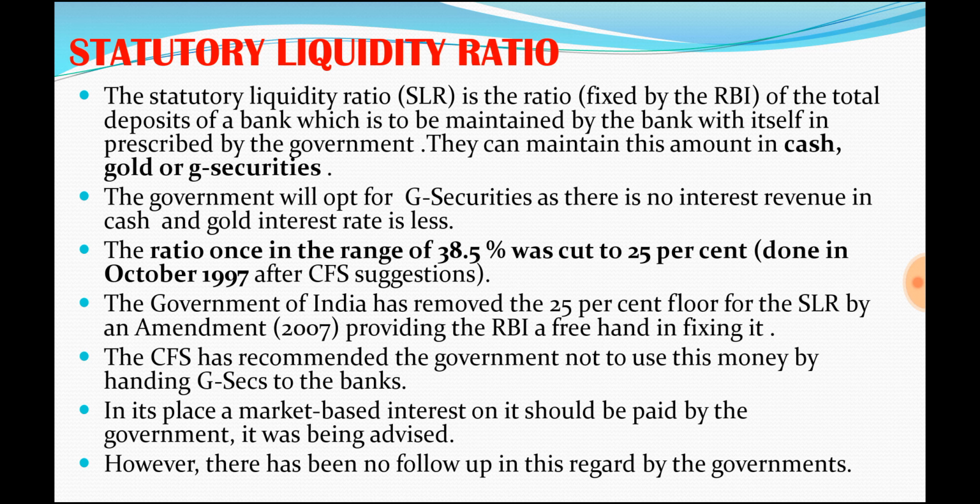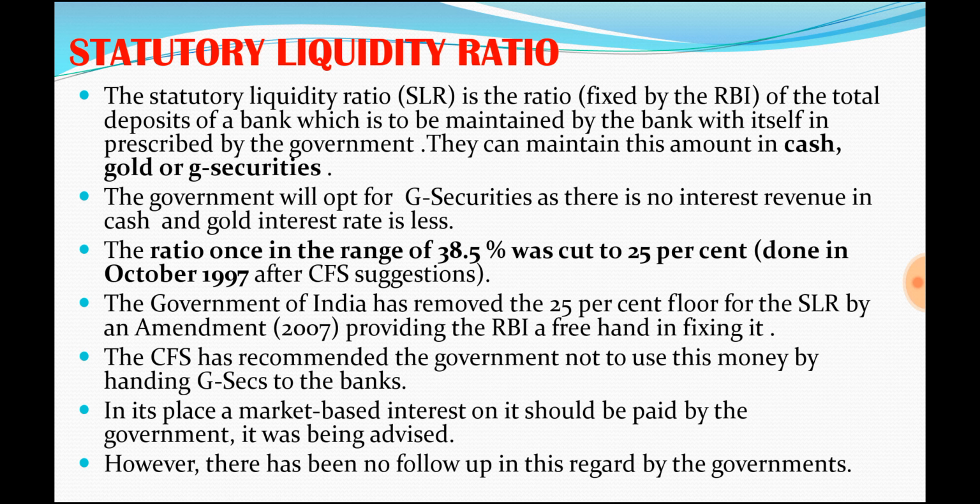In fact, the government has removed the 25% ceiling also, which the Narasimhan Committee recommended. So at present the RBI is free to fix whatever amount it determines. At present, it is 21.5%. Please check this against the current figure also. If there is any change, make a note. But at present, I think it is 21.5%.